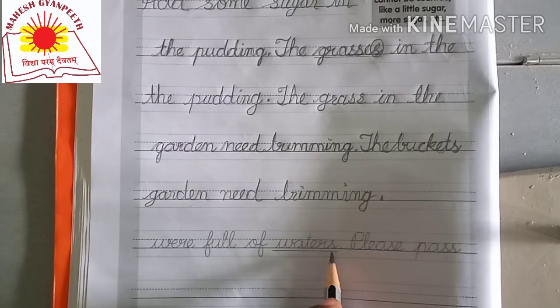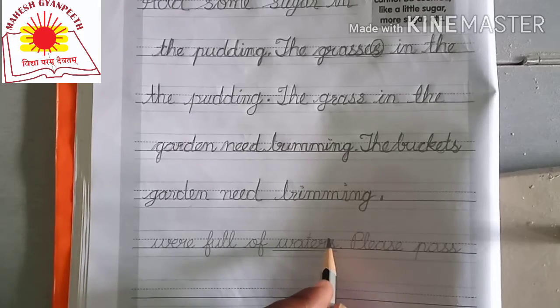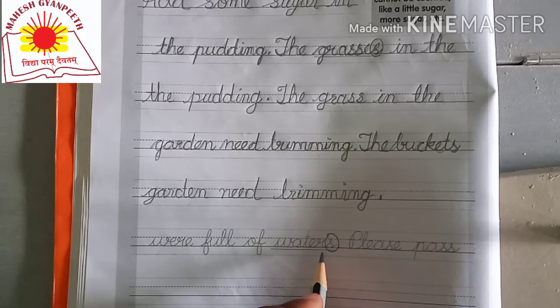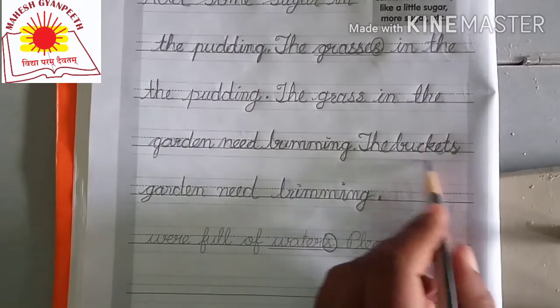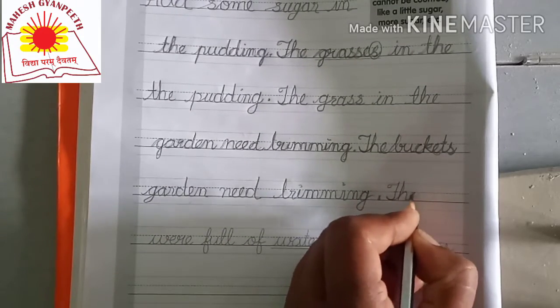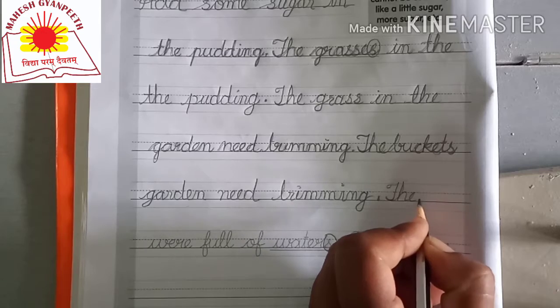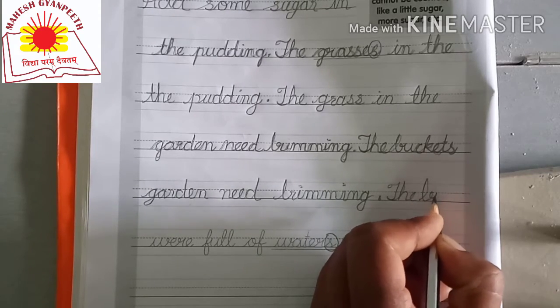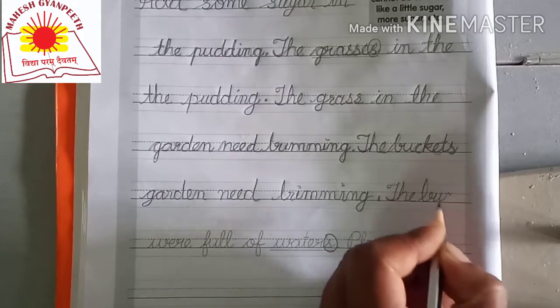So there is no need to write s here. Okay, water. So the buckets, write down here the buckets. Students, buckets is plural form and bucket is a countable noun.